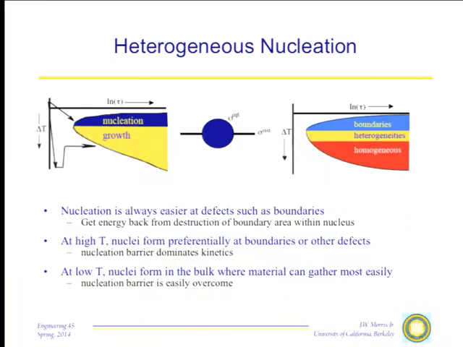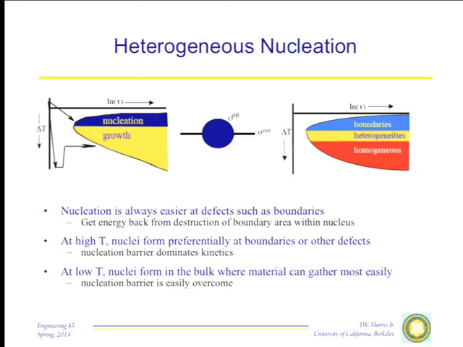So what is it? Remember that, putting it all very simply, it's the following. Remember that the barrier to nucleation, the reason the nucleus is hard to form, is because of the surface energy. To make the nucleus, we get energy back from the volume, but we pay energy to create the surface. Now, if we can find a way to decrease the energy we have to pay, the nucleus is going to be a lot easier to form. So the nucleus will form preferentially where it can minimize the cost in surface energy.